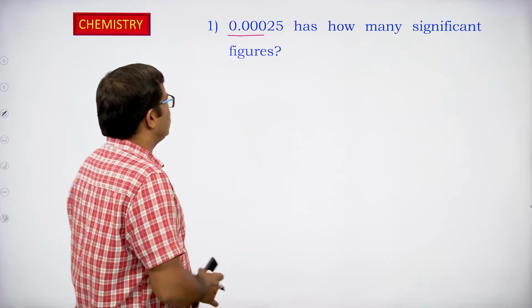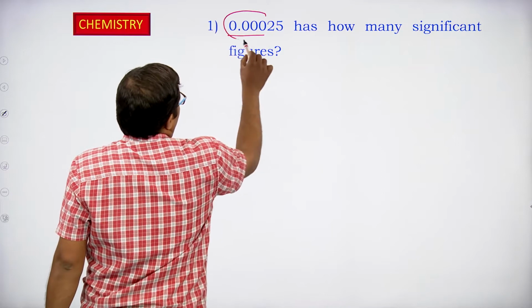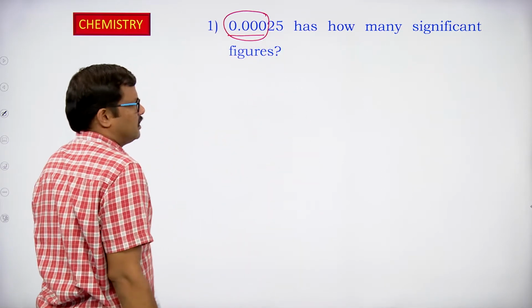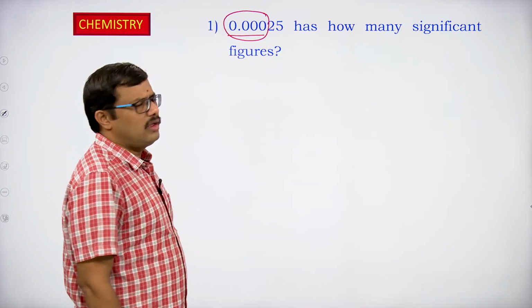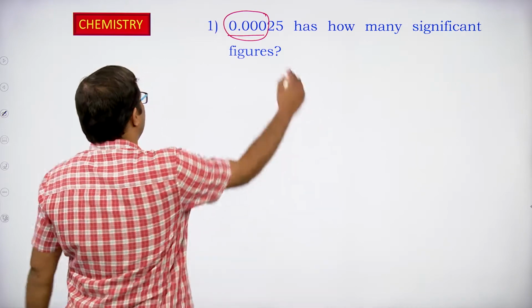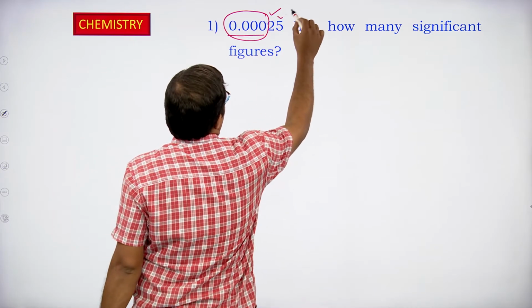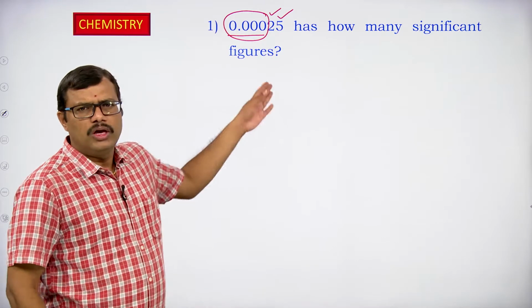But in this number, the zeros present before the non-zero digit 2 are not significant. So in this number we have two significant figures, one is 2 and the other is 5.